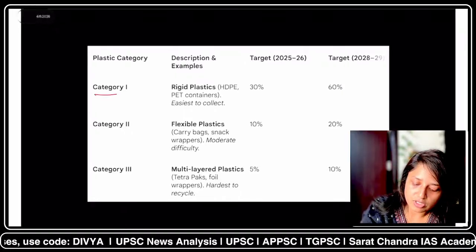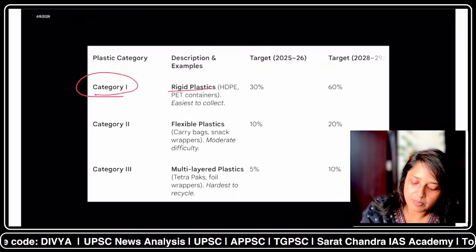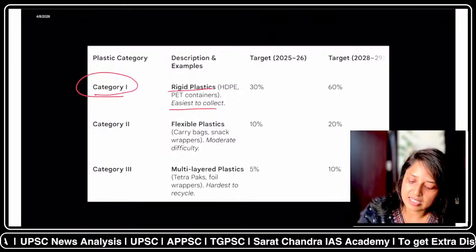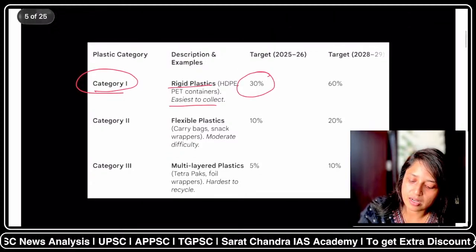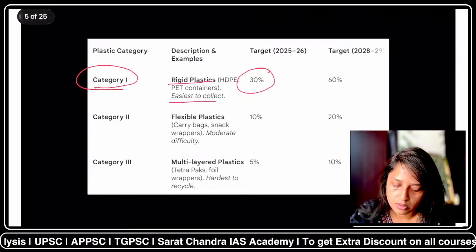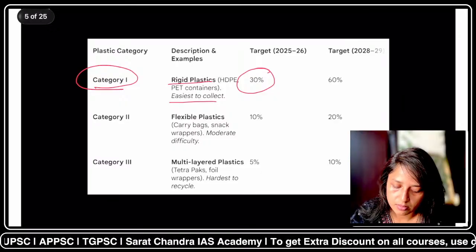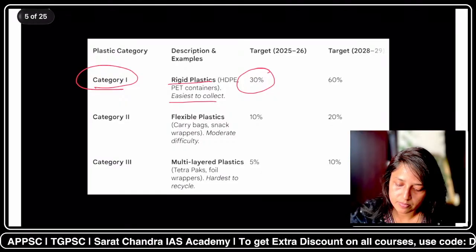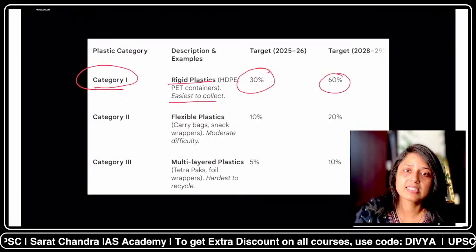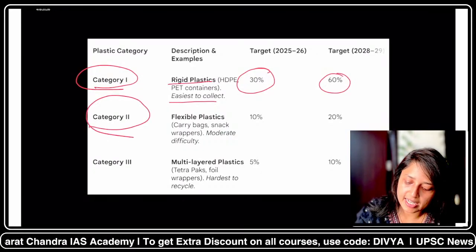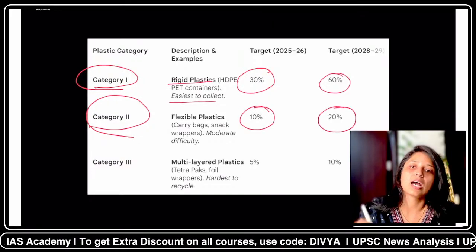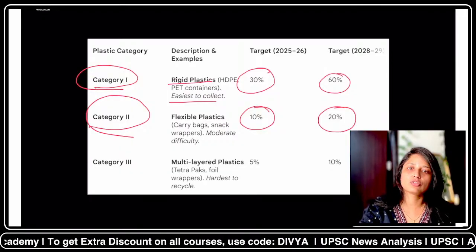Okay, so this was the category 1 plastic, which were the rigid plastics. Here I have given the examples also, like the PET containers. Earlier the target was 30% for 2025, and now the target is 60%. If we talk about category 2, for 2025-26 it's 10%, and now it has to be changed to 20%.